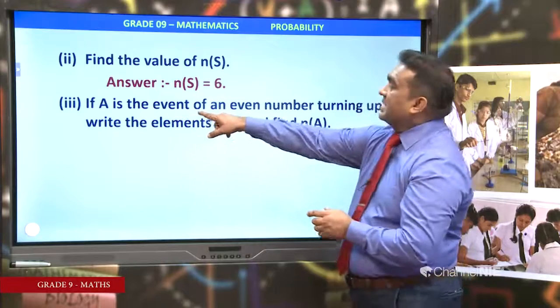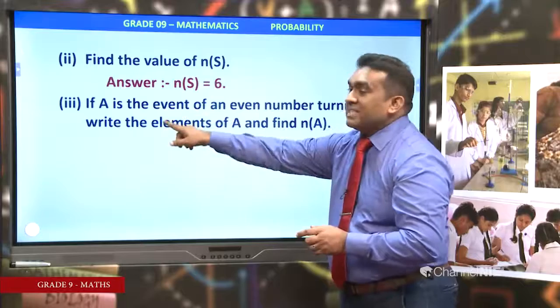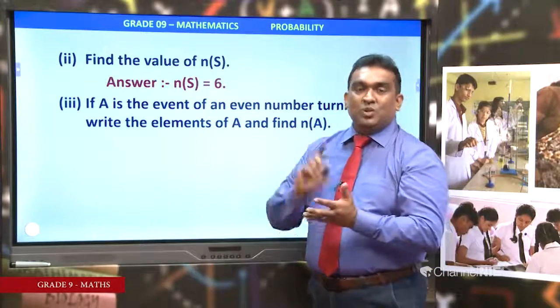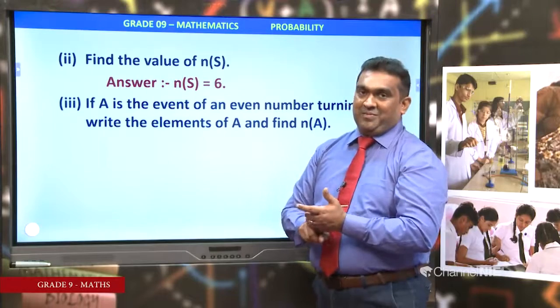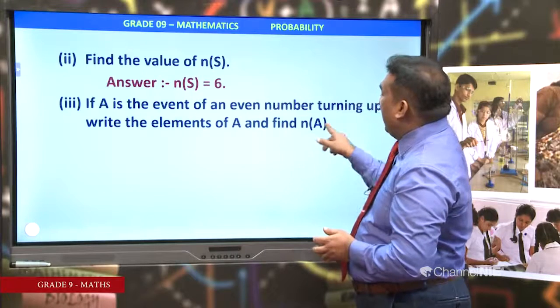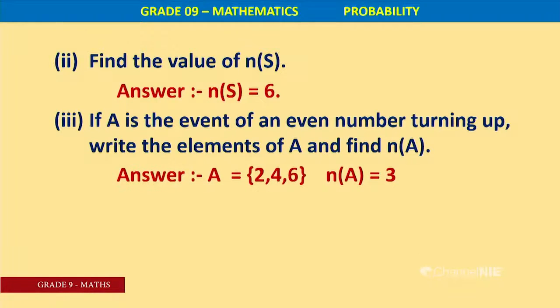Capital A is a set. That set contains 3 elements, 2, 4, 6. And find NA, number of elements of A. Answer: A is 2, 4, 6, number of elements in A equals 3.